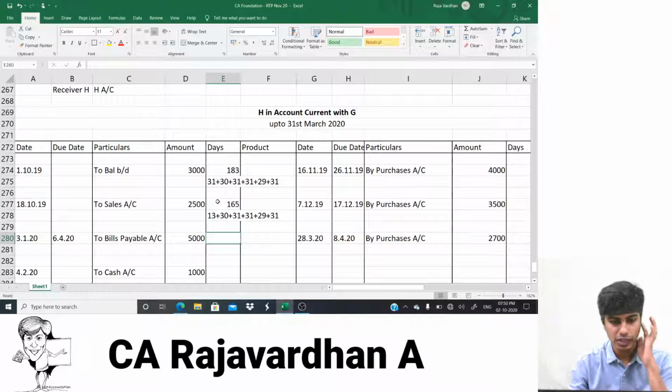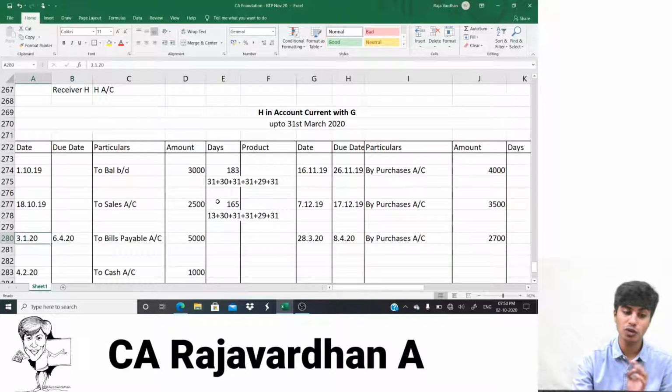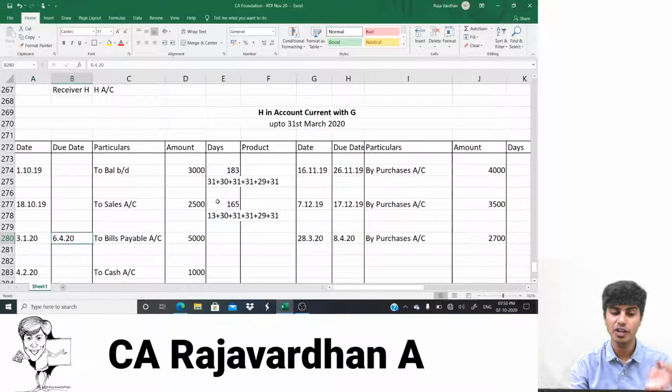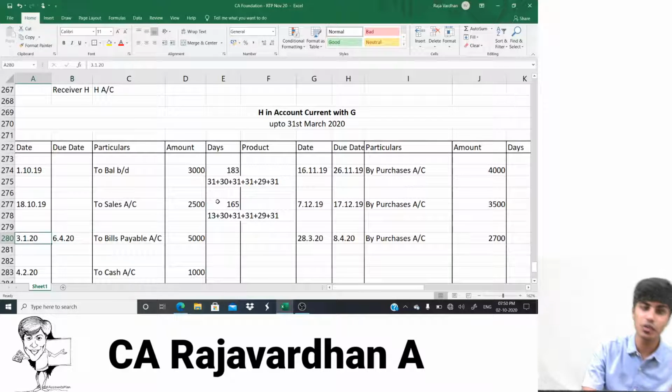Bills payable. If 3rd of January is the date of transaction and 6th of April is the due date, I'll start counting from 6th of April. I'll not count from 3rd of January. I repeat, I'm not counting from 3rd of January. When due date is given, we'll ignore the date of transaction.